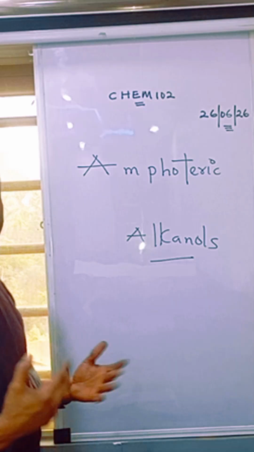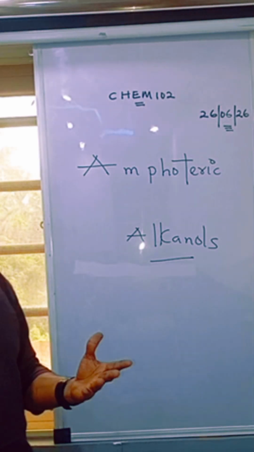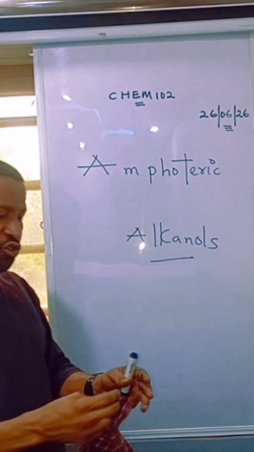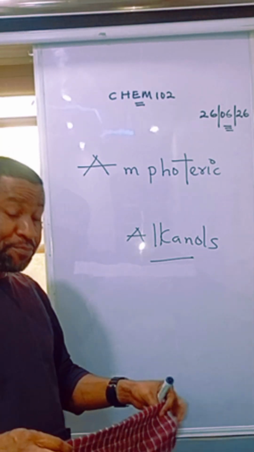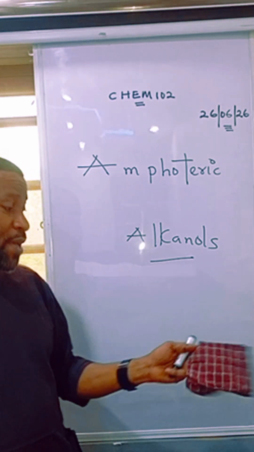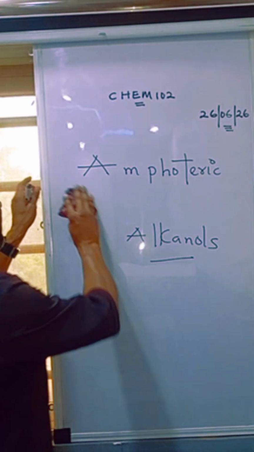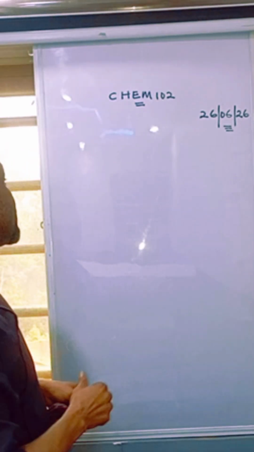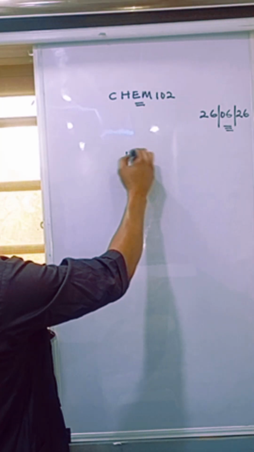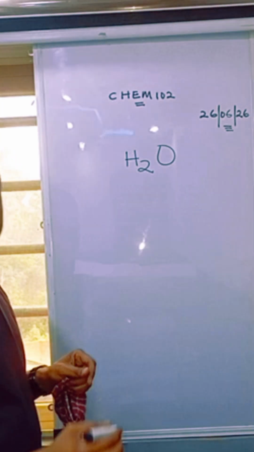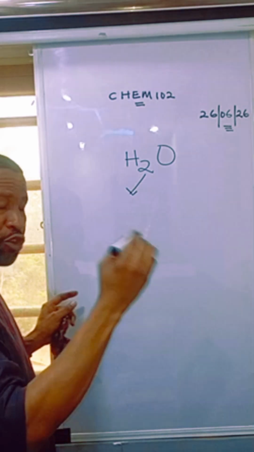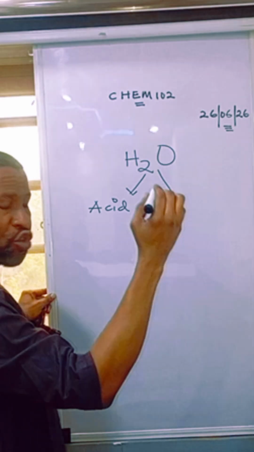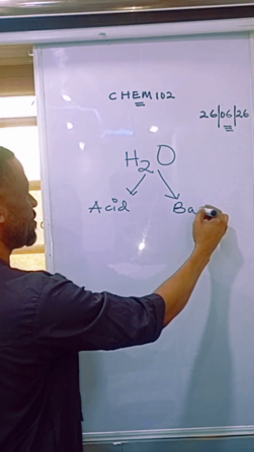When you talk about amphoteric, it means the ability to behave as an acid as well as a base. So anytime somebody tells you that something is amphoteric, it means that thing behaves as an acid as well as what? A base. Remember, if you look at water, that is H2O, this water can function as an acid. The same water can function as a base.